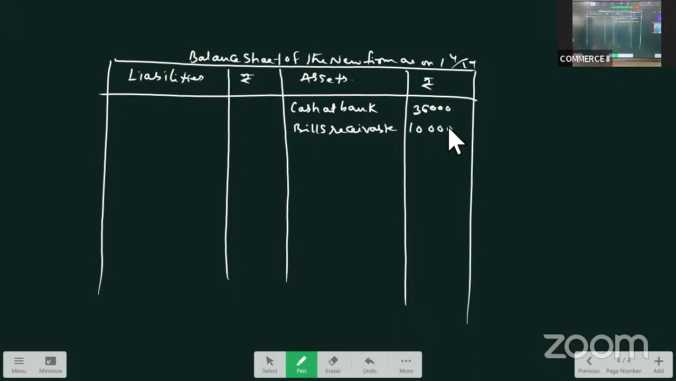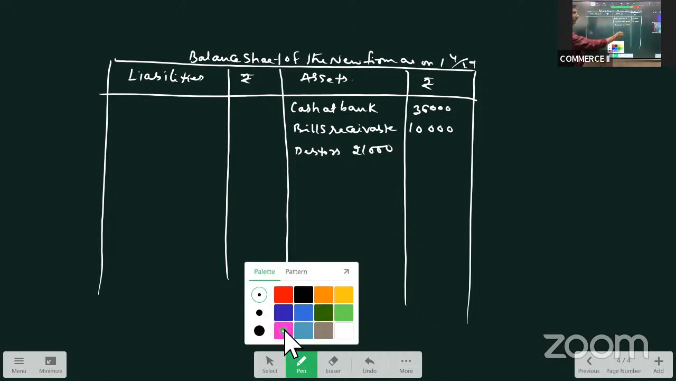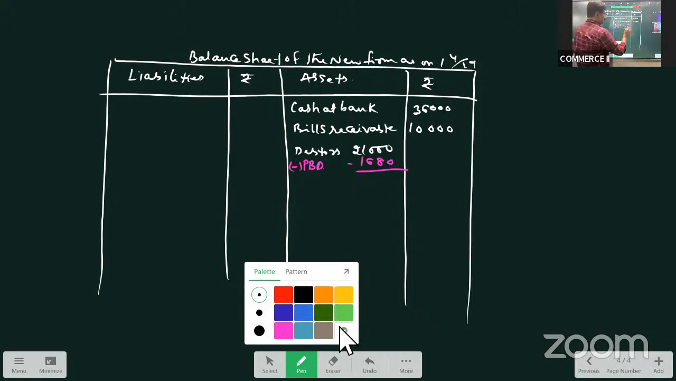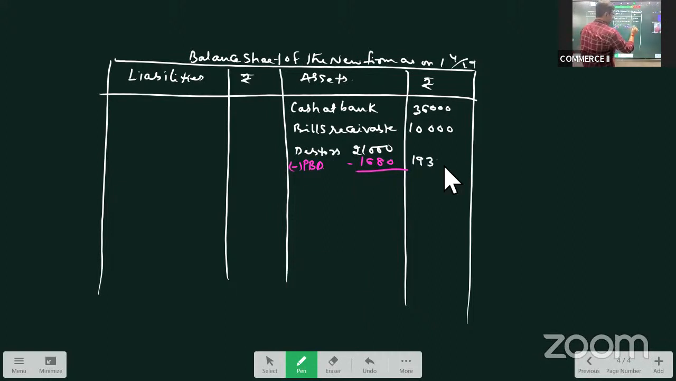Then we have debtors. Debtors are given as 21,000. And old provision is there, 1,000 rupees. But as per the requirement, we have to have provision of 1,680. Already we had 1,000, but we have increased it by another 680 rupees. So total provision now required is 1,680. So if you deduct 21,000 minus 1,680, it would be 19,320. Hope this is understood.